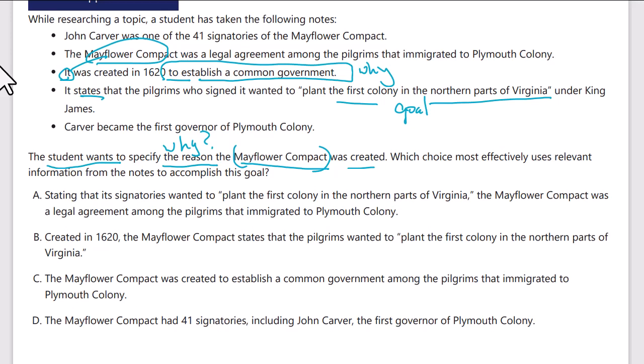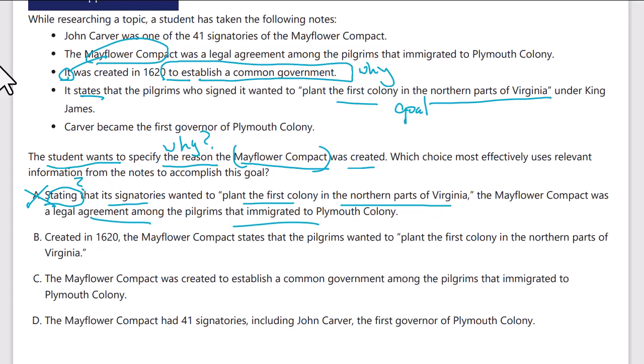Stating that its signatories wanted to plant the first colony in Northern Virginia is what it stated, right? That is not exactly the reason why it was created. It's kind of the people's goal written in the compact. And it was a legal agreement. That doesn't really matter. That's extra information we don't need. So I don't think A is right.